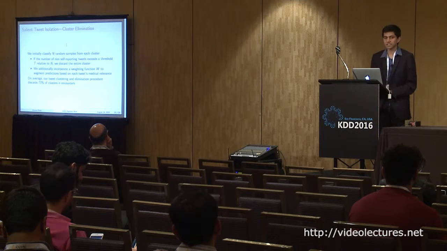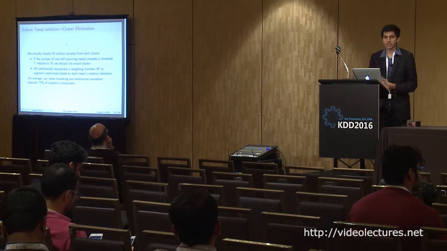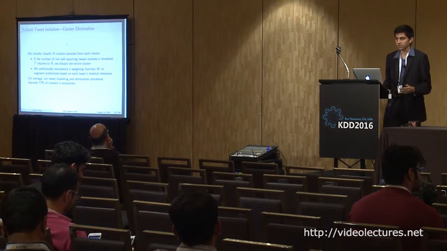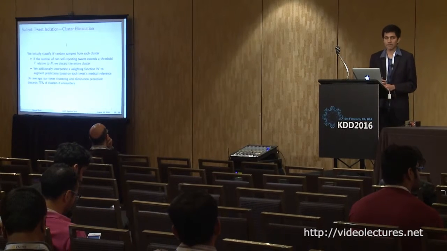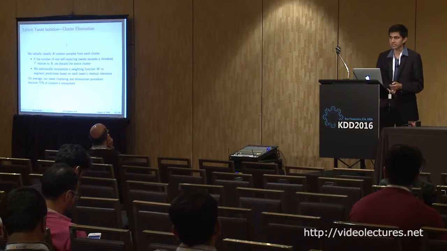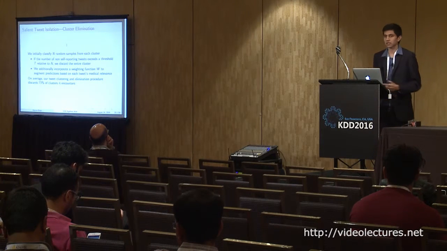Once we have such a classifier, we can then eliminate different clusters based on a certain threshold t. We classify n random samples within each cluster that hopefully are representative of the overall cluster. And if more than t tweets, weighted by medical relevance and other factors, along with the initial prediction given by the random forest classifier, are deemed irrelevant, we discard the entire cluster.